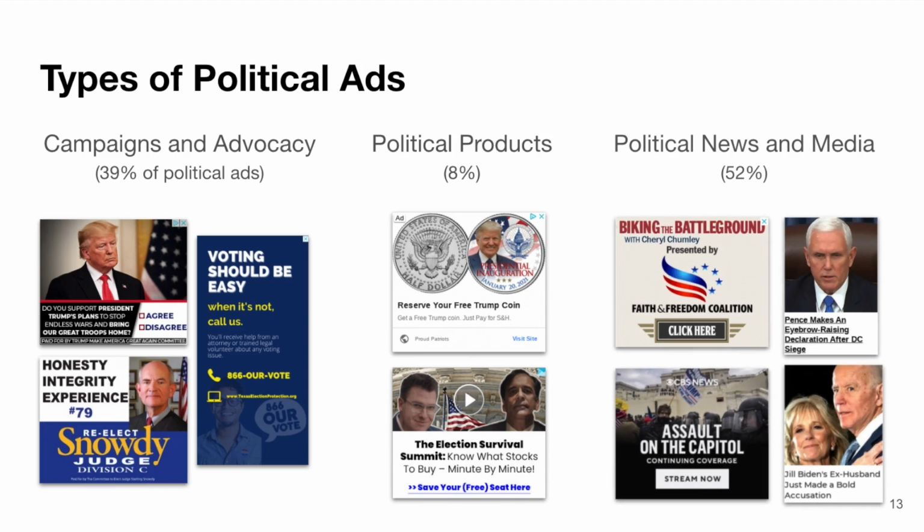Lastly, political news and media ads promote content from news outlets. These also include native ads, which are designed to visually imitate first-party news article links on the web page, and these made up 52% of our political ads.